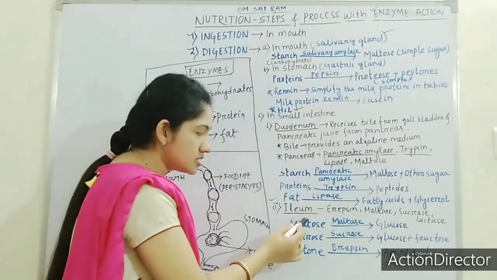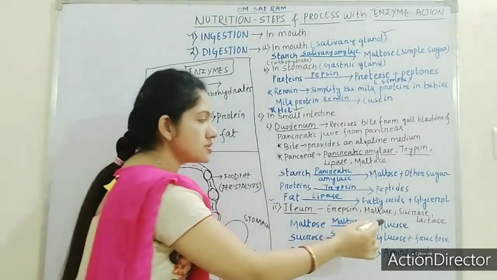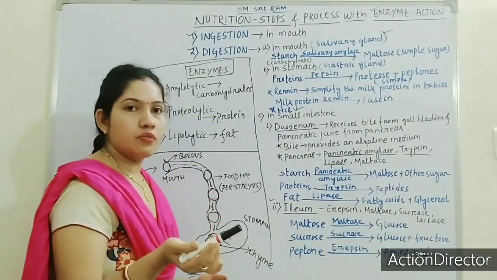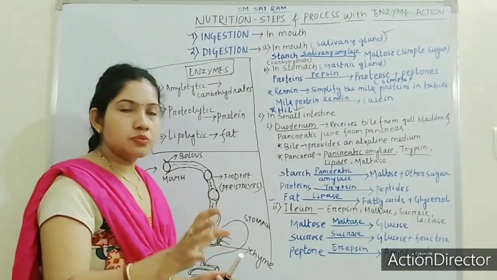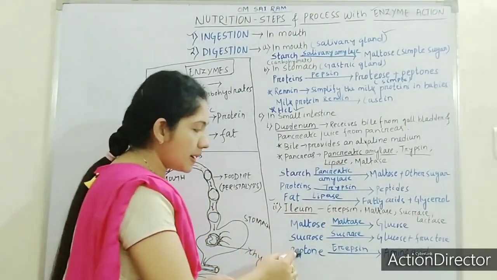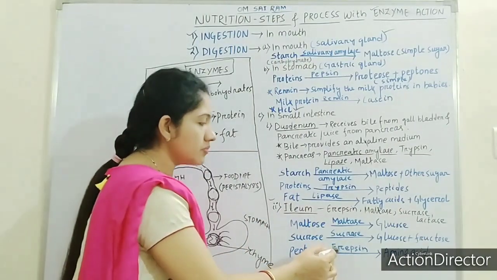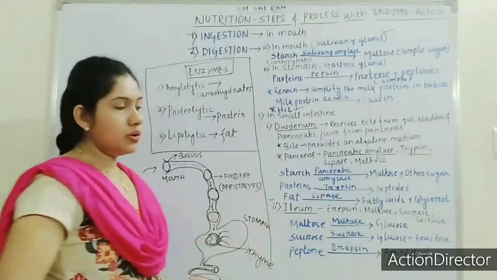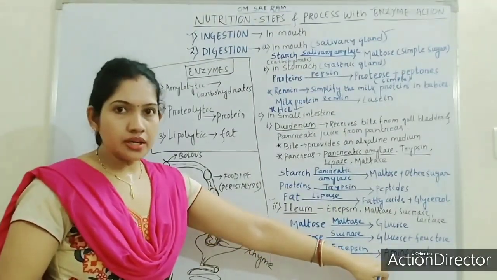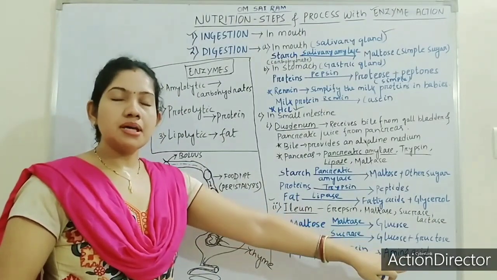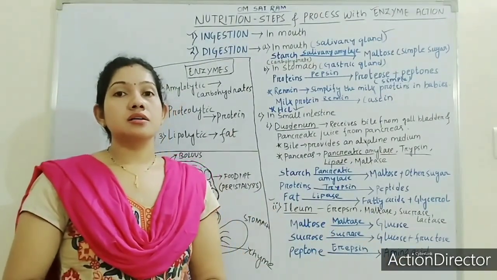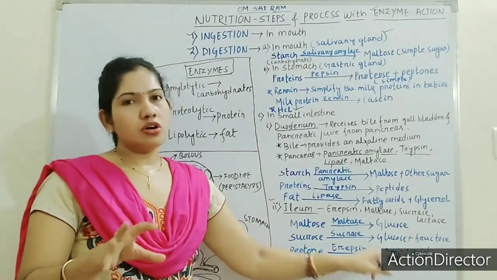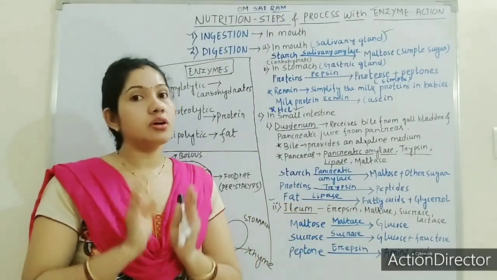So here these double sugars will convert into single sugars. Next, peptone. Peptone is also a form of protein, another kind of protein that we will not discuss now. So, peptone, by the help of erepsin, also an enzyme, will be converted into amino acids. Amino acid is a chemical which mainly supplies nitrogen. The structure of amino acids we will see in higher classes.